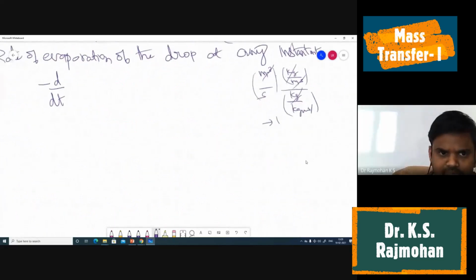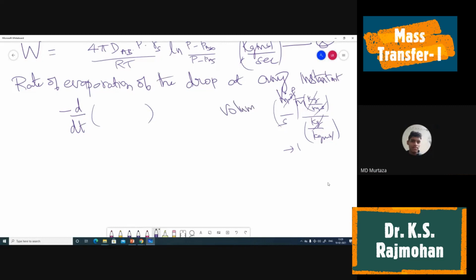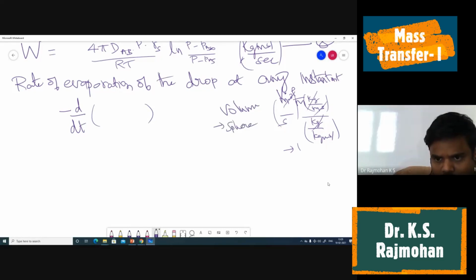Okay, no issues. Good. So this is the rate of evaporation we are trying to write. So we can say that volume into density divided by molecular weight, and the change of that with respect to time, is the rate of evaporation. So what is the volume of the sphere? So 4 by 3 pi r cube. Remember it is for a sphere. When you do the derivation for a cylinder, we have to use the volume accordingly. That is the check point here.